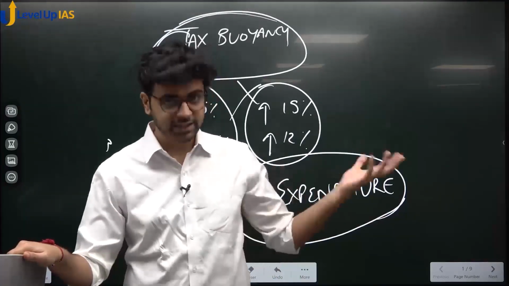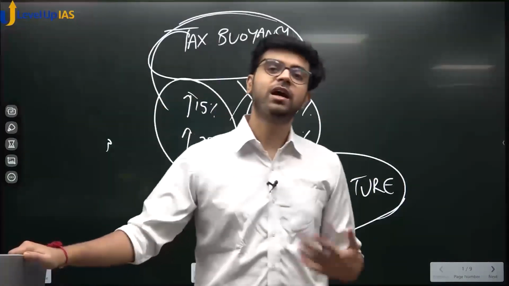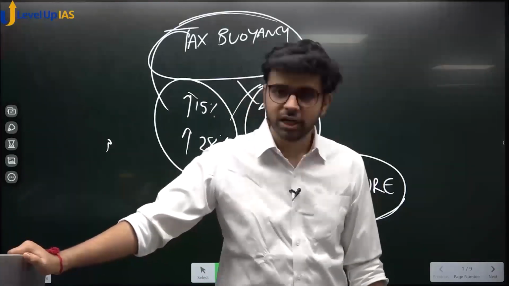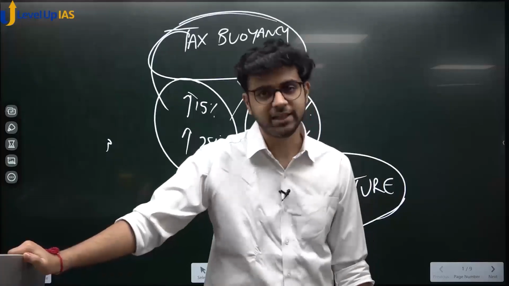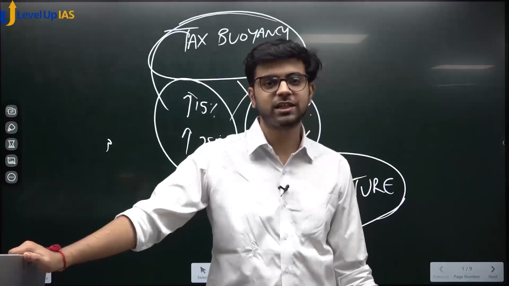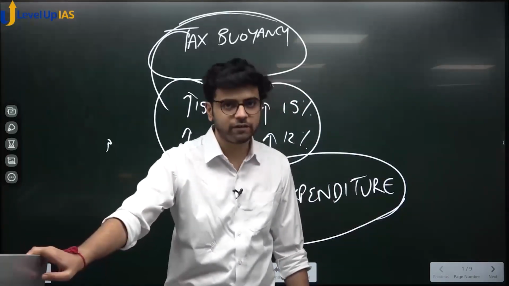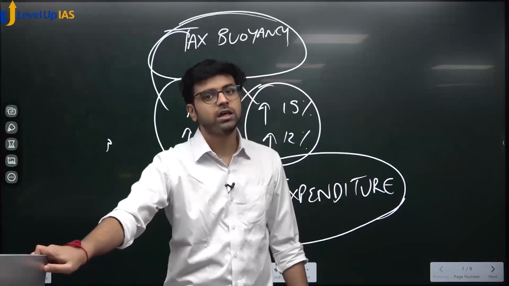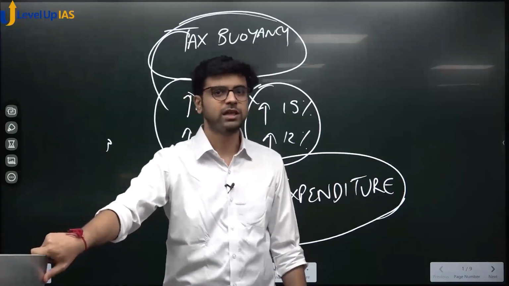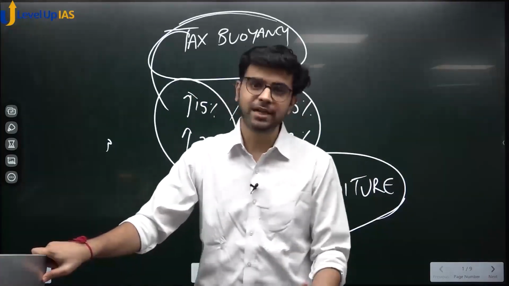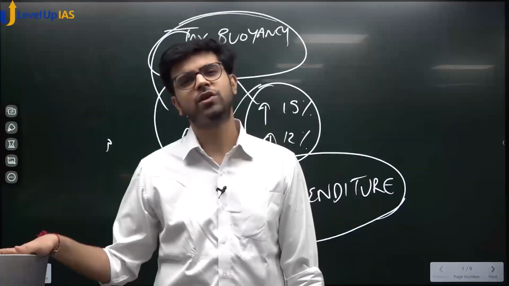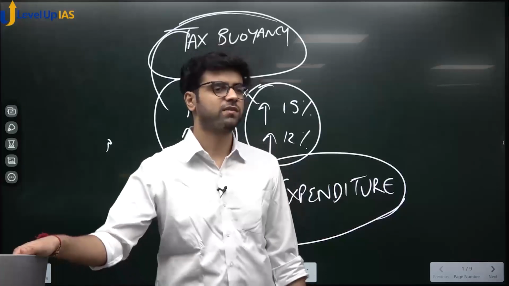We speak about the finance commission, which we saw, and then we again start with marathon chapters, which are monetary policy, inflation, and banking. These three go hand in hand. MIB, Men in Black: monetary policy, inflation, and banking. When these three are covered, you can say that conceptually you know 60 to 65% of economics. Then we will have balance of payment, which is a big chunk, more than 10%, so 75% done. And then World Bank, WTO, IMF, these are all small things which we will cover, right?